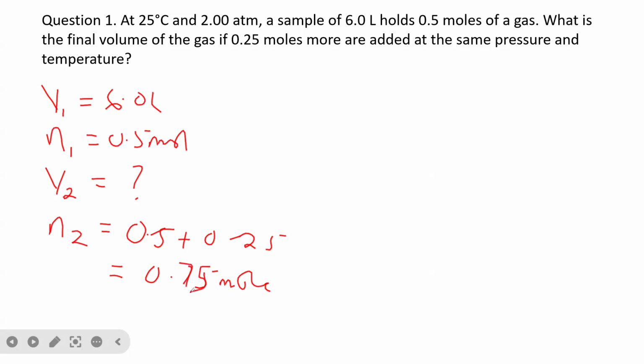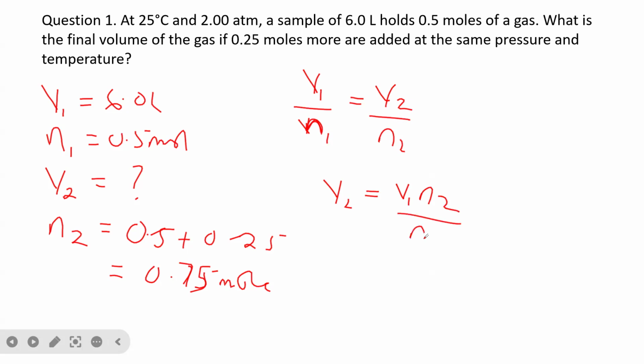The next thing now is to calculate V2. To calculate V2, we use the formula V1 over N1 is equal to V2 over N2. To make V2 the subject, V2 is equal to V1 times N2 divided by N1.